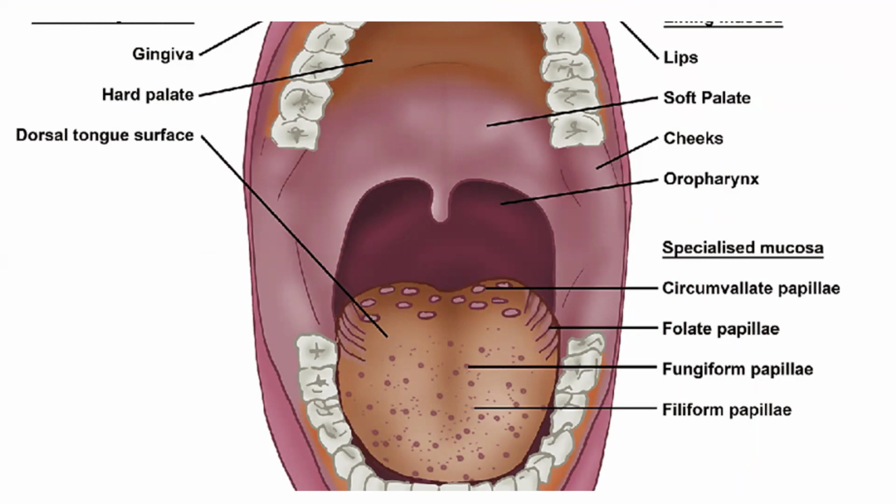Specialized mucosa includes circumvallate, foliate, fungiform, and filiform papillae.